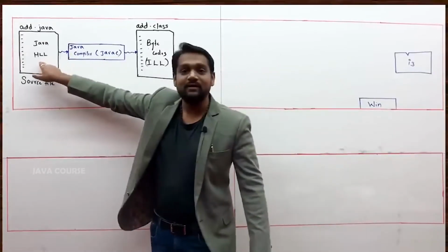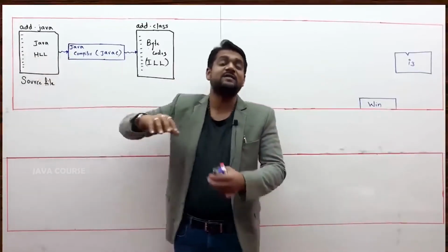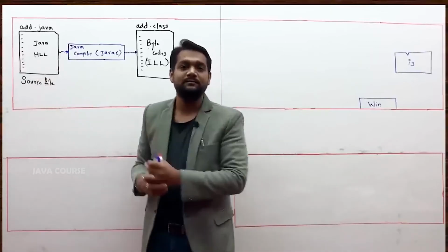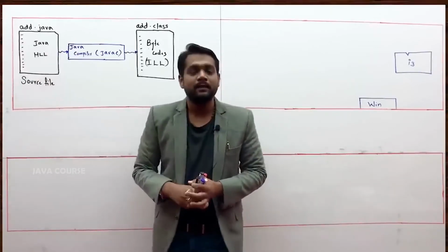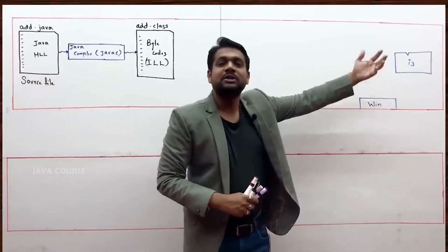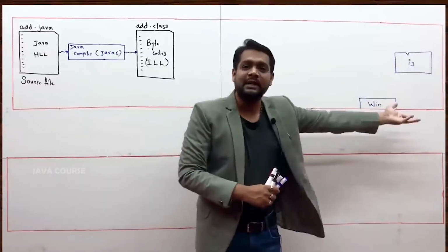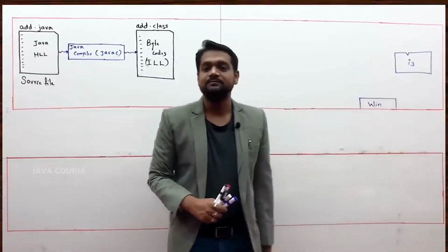First, understand what is high level. High level language is such a language where humans can understand. It is easy for us. What is a machine level? Machine level language is such a language where machine can understand. It is easy for machine.